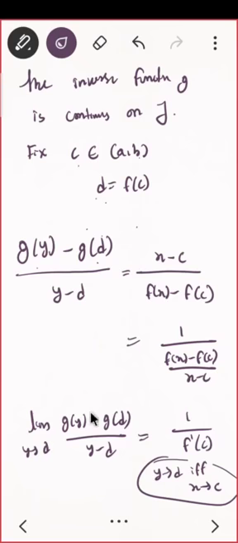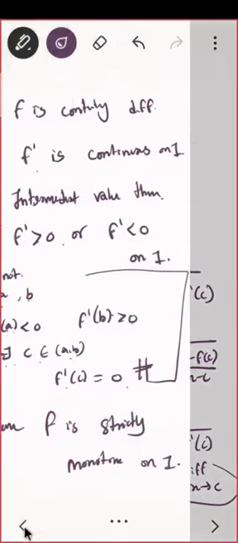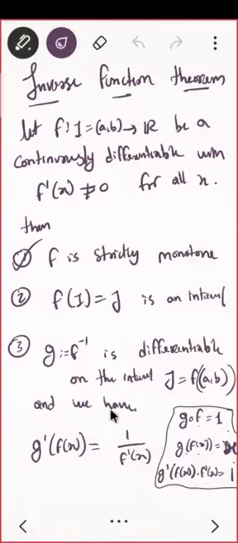So am I done? What do you mean by this? This means g dash at d is the same as 1 upon f dash of c. And what is d? d is f of c. So I have actually proved this: g dash of f of x equal to 1 upon f dash of x.